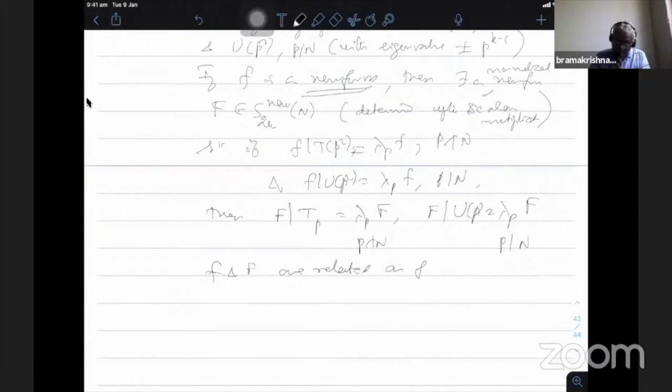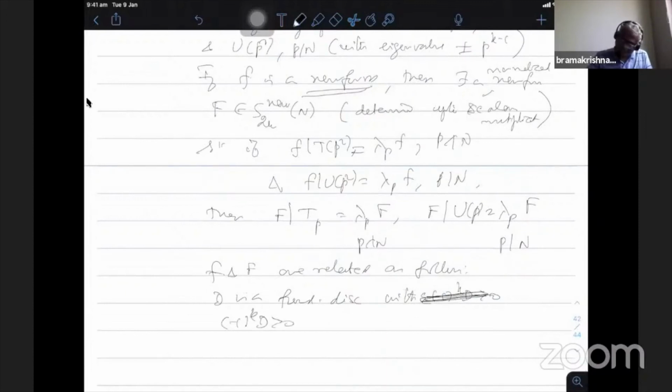Again, he defines the Shimura map here. So D is a fundamental discriminant of a quadratic field with (-1)^k D positive. So now I put epsilon here. I told you that whenever, okay, epsilon I will remove here, with (-1)^k D positive.